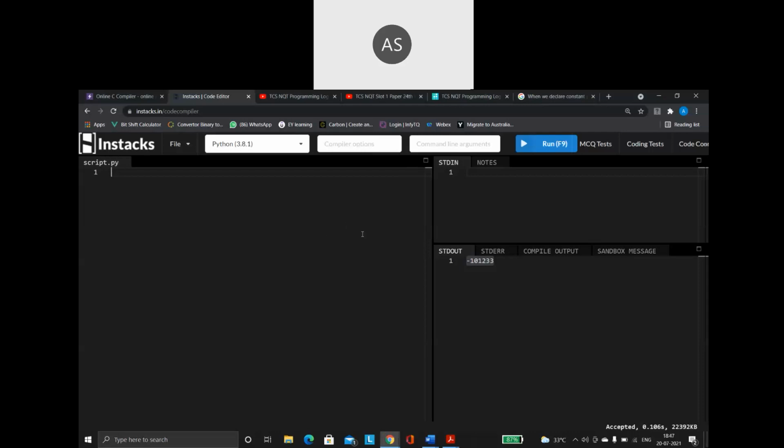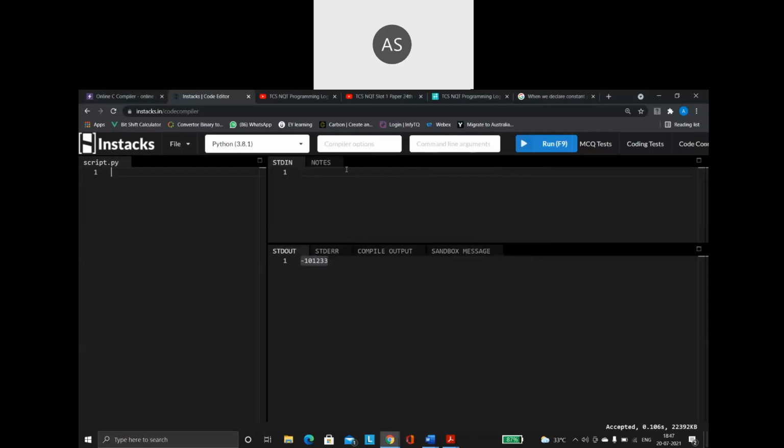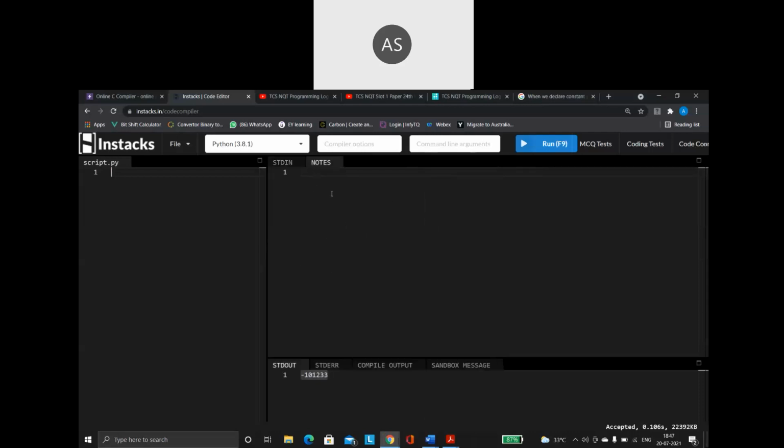Okay, guys. So yes, as I was saying, today's topic is the concept of slicing in Python. The first thing you have to understand is that slicing is possible only on data types that support indexing. Only on data types that support the concept of indexes.